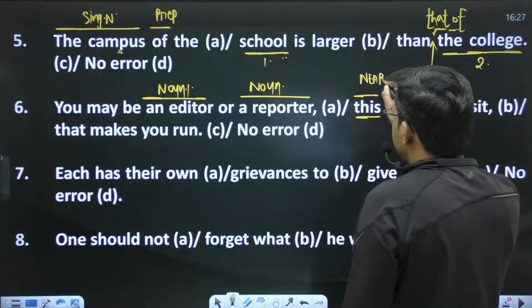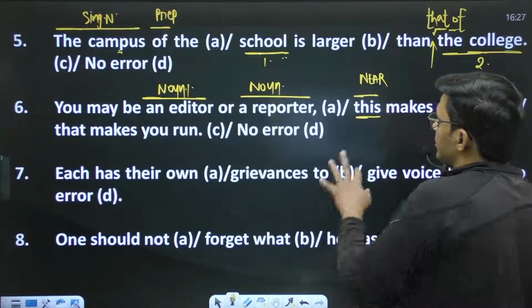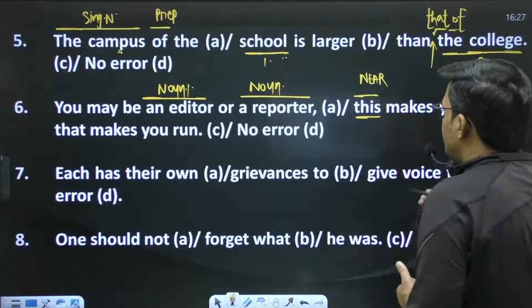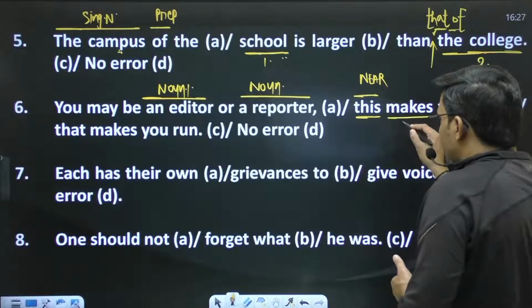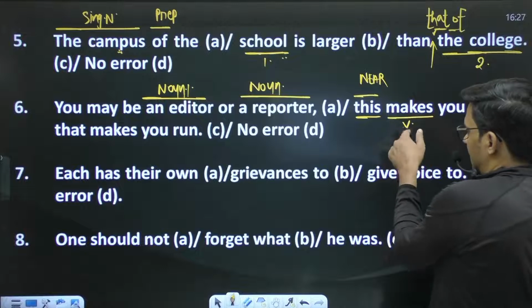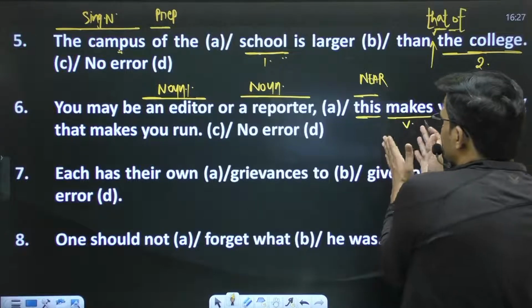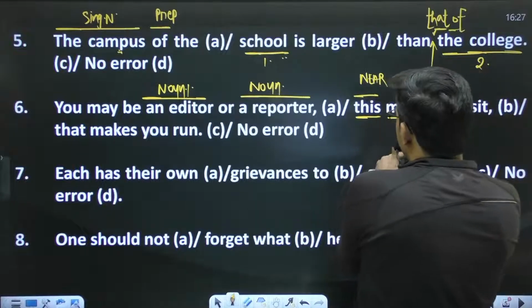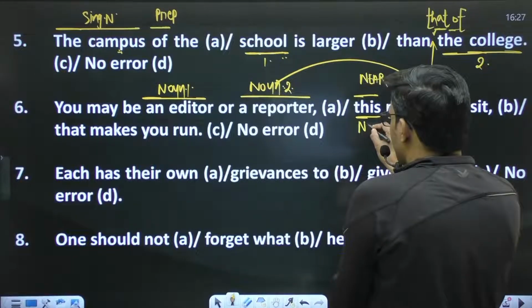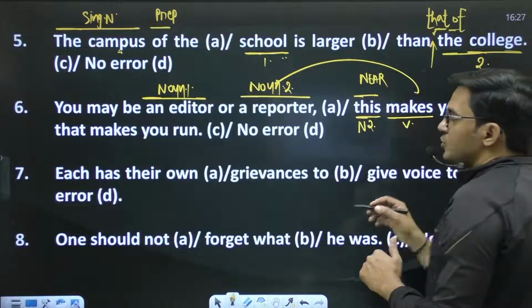And which is near to you? Make sure to find out which is near and which is far. It is always considered according to the main verb, and the nearer noun is noun 2.